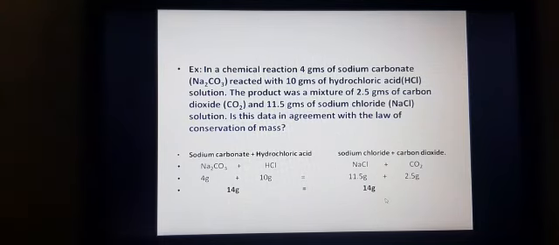That means the law is stating that the total amount of product we get, that is 14 grams, in a chemical reaction is equal to the total mass of the reactants that have combined. This law is stating correct. That means mass can neither be created nor be destroyed.